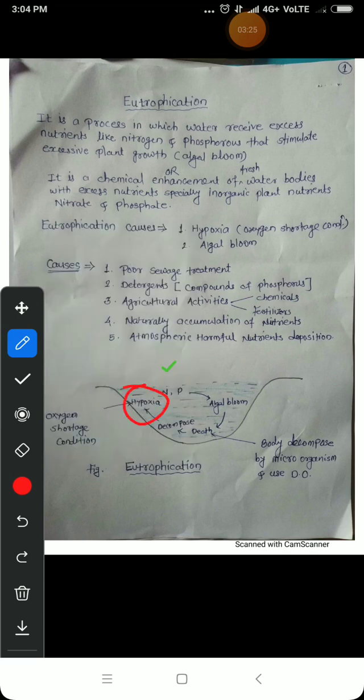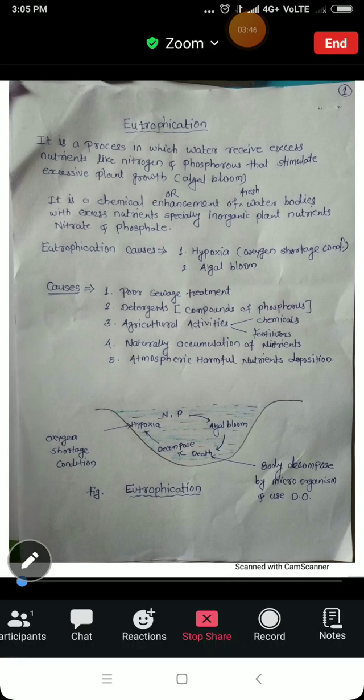The maximum dissolved oxygen is used by the microorganisms to decompose these dead plants. So there is a shortage of oxygen. That condition is called hypoxia, the oxygen shortage condition. So this is eutrophication. Now we will discuss the effects of eutrophication.